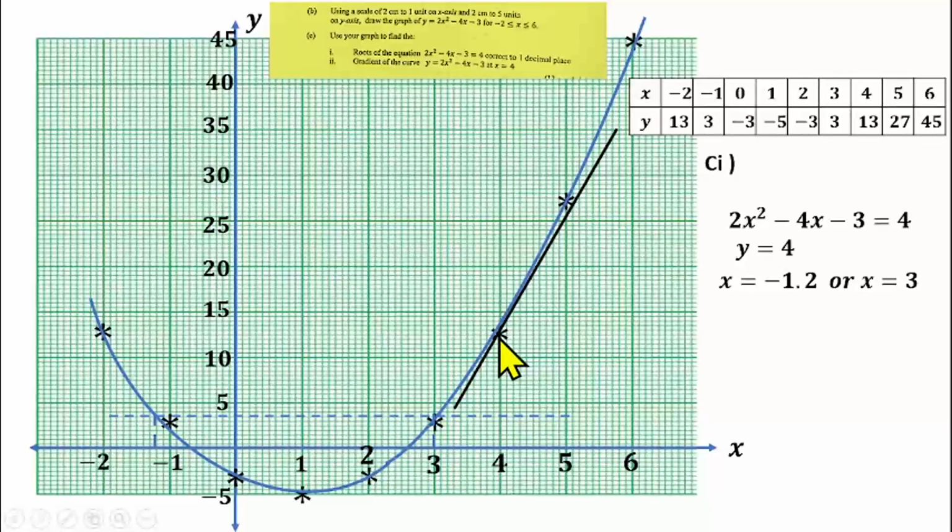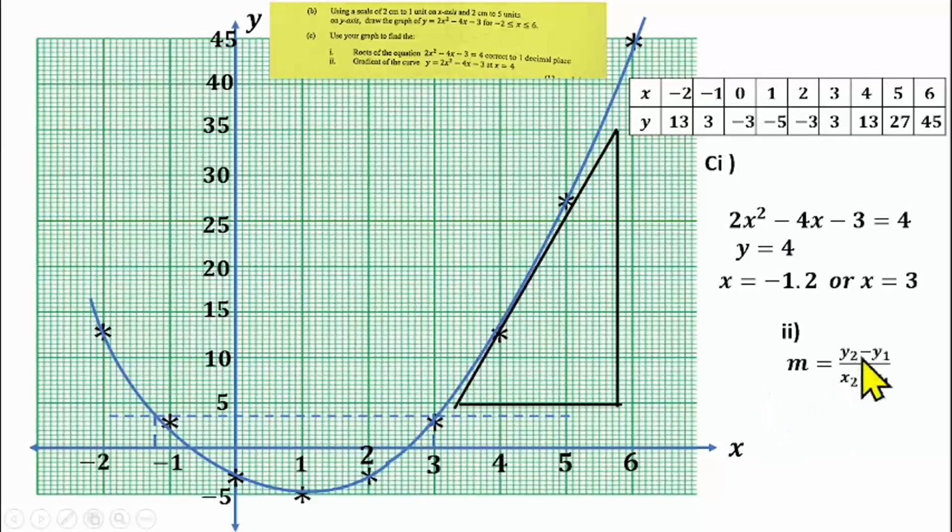So draw a straight line, which is the line of tangent, touching this curve at s is equal to 4. Having drawn that, you will now form a triangle with the line of tangent you have drawn. So I can draw a triangle here like this. After forming my triangle, I'll be able to calculate my change in y over change in x. The formula for finding gradient is y2 minus y1 over s2 minus s1. At this point where the triangle is touching the tangent, I will trace it to the y-axis. That will give me my y2.